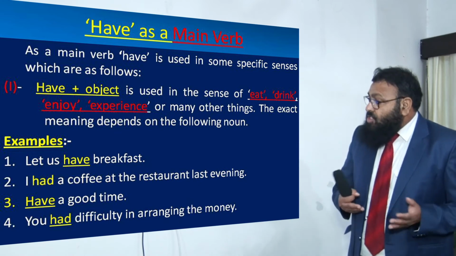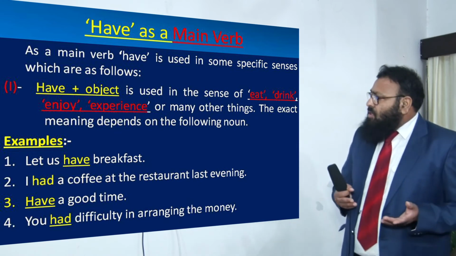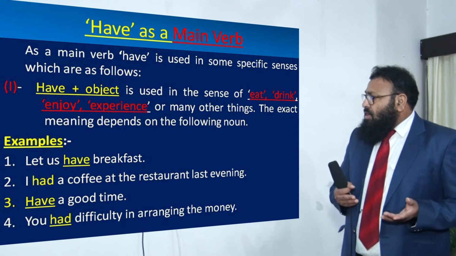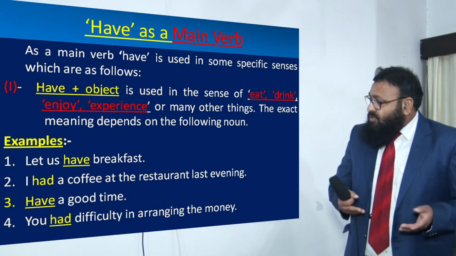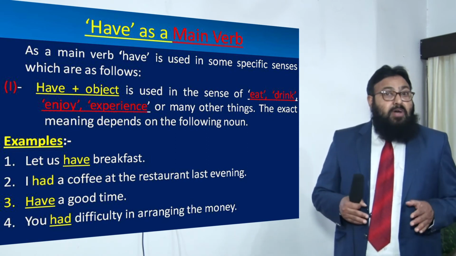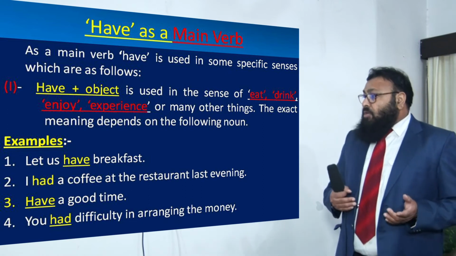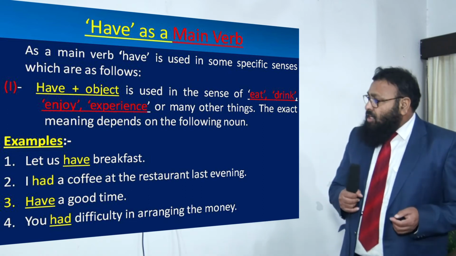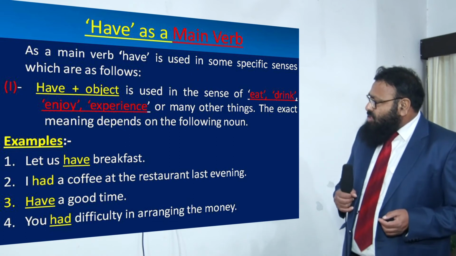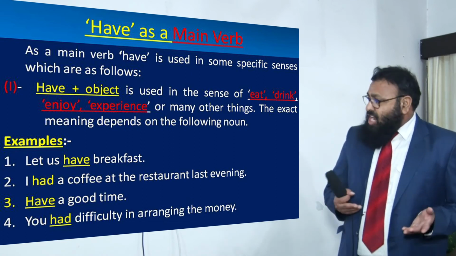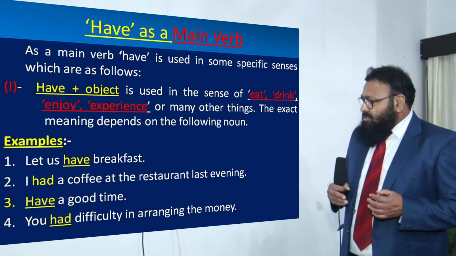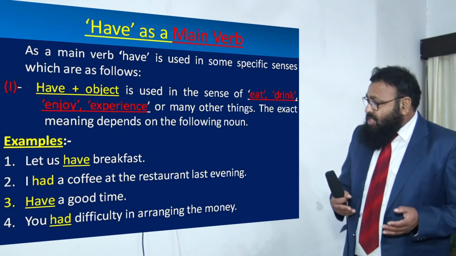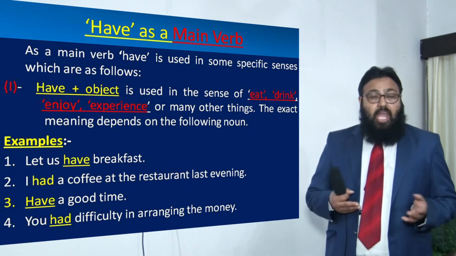Examples are, let us have breakfast. Here have is used in the sense of eating. Let us eat breakfast. Instead of saying let us eat breakfast, we prefer saying let us have breakfast. I had a coffee at the restaurant last evening. Here had is being used in the sense of drinking. I drank coffee at the restaurant last evening. In spoken English, I prefer to use had. I had a coffee at the restaurant last evening.